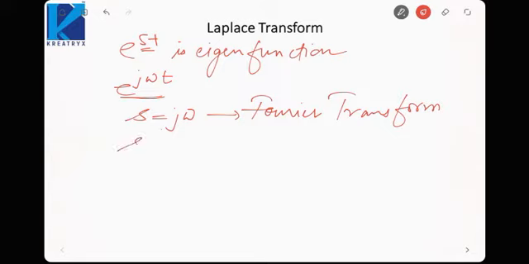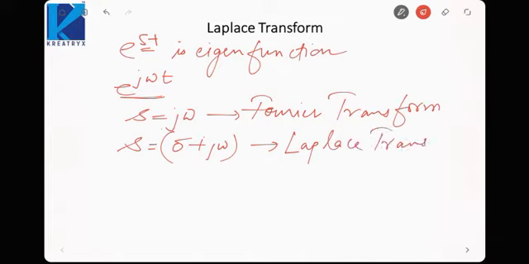So what we will write is s is equal to sigma plus j omega. So s is a complex value which has real as well as imaginary part. Okay, so this will give us the Laplace transform. Basically, Laplace transform is a generalization of the Fourier transform. It is a more generalized transform where we can find the transform for any value of s, not necessarily the imaginary values. Is it fine?